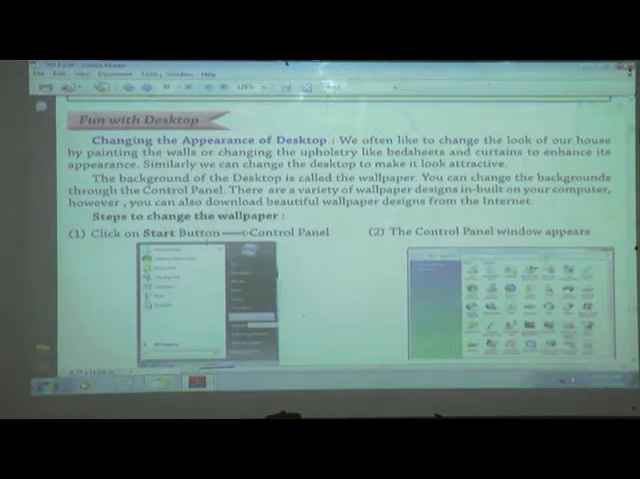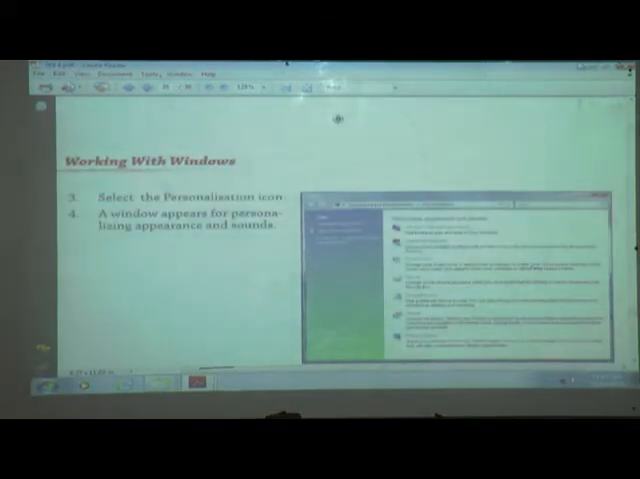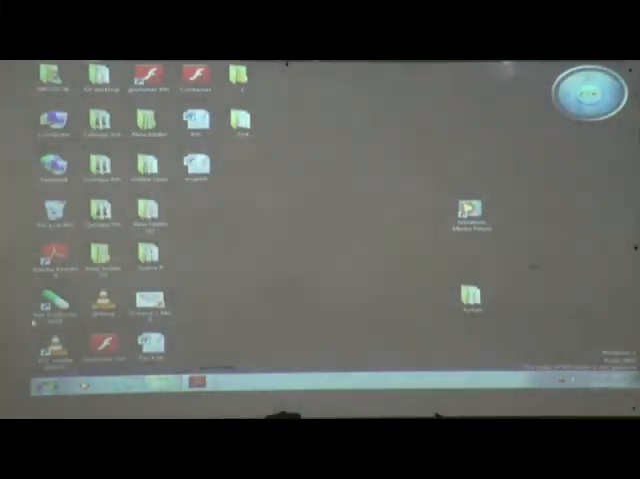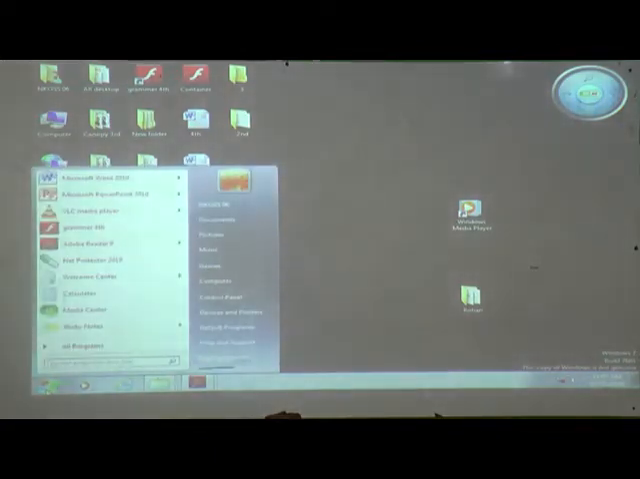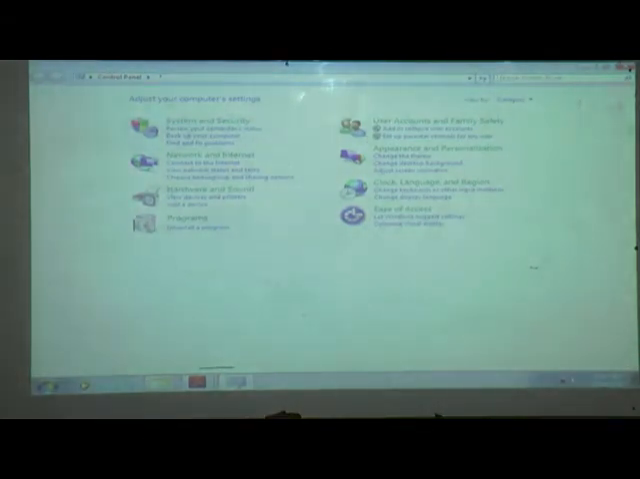How to change the background of this desktop, or wallpaper? Click the start button, then control panel, and then the control panel window will appear. This type of window will appear, and then we will see how to do it. Firstly, click on the start button. In the start menu, which option do we have to click? Control panel. For clicking, which button on the mouse do we have to use? Left button. Click on the control panel, then this type of window will appear.